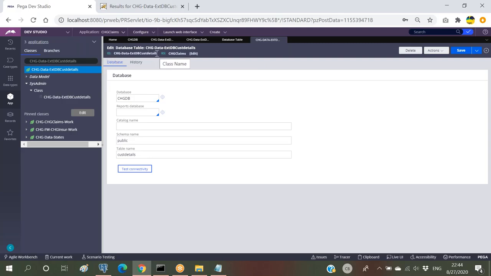We'll just provide the class name. Based on the class name, PRPC can identify the table name using the mapping rule. Once it identifies the table name, it can get all the necessary data. Meaning if any class is mapped to a table, we can go for obj methods. This is a known fact. If there is no mapping provided between this class and the table, for sure we have to go with RDB methods only. In this case, as of now, we are linking this table with this class, so we can go for RDB methods, or we can go for obj methods also.